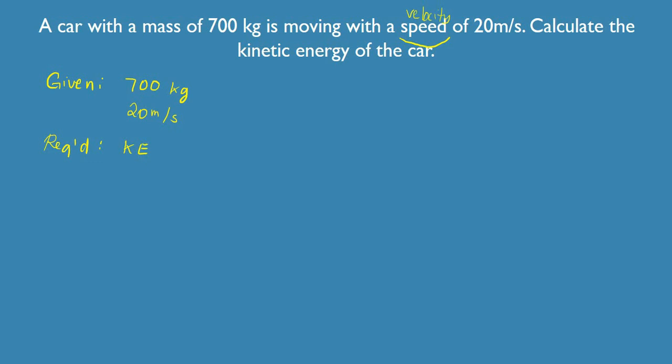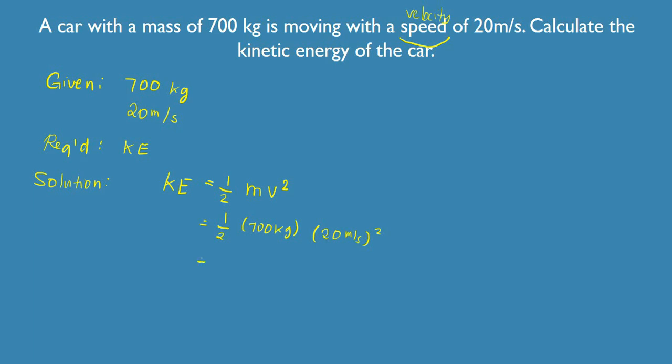Okay, so can you still recall our formula for kinetic energy? That is kinetic energy. Oh, by the way, this is your solution. So that is kinetic energy is equal to 1 over 2 or 1 half mv squared. So we will just copy the given values. So you just bring down 1 over 2 here, and then your mass is 700 kilograms, and then your velocity is 20 meters per second, and that is squared.